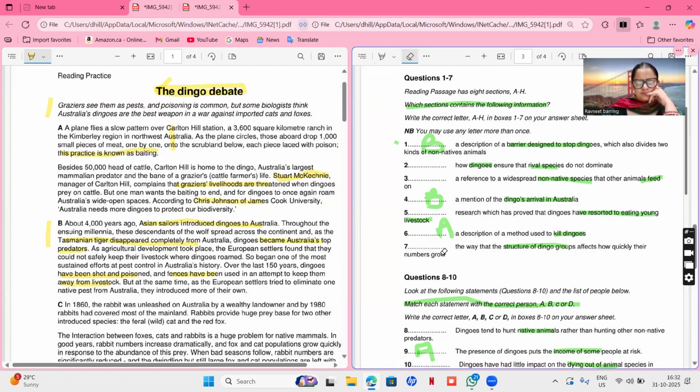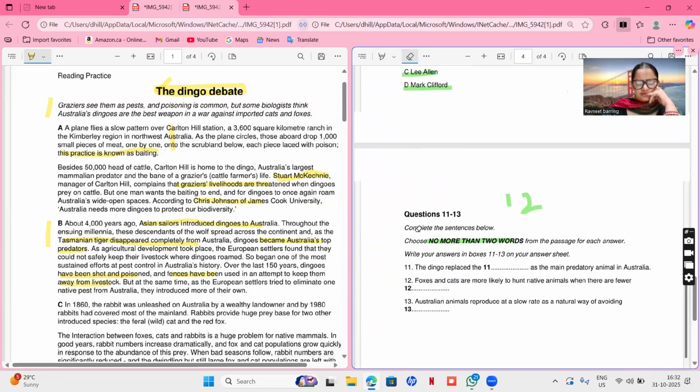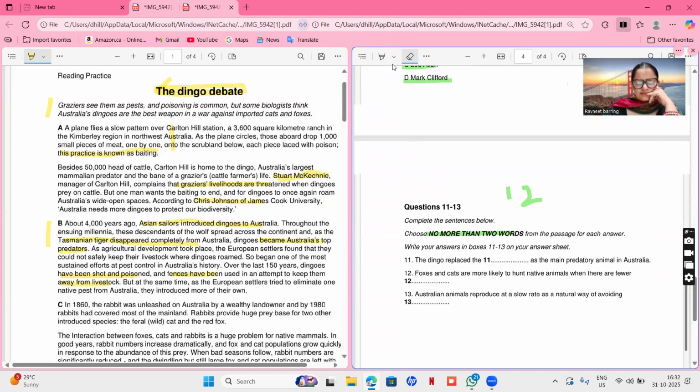And now let's see. But there is no name in B paragraph? The dingo replaced what? The dingo replaced dash as the main predatory animal in Australia. Yes, so here in this paragraph, we were discussing that they became the top predator because the Tasmanian tiger disappeared.